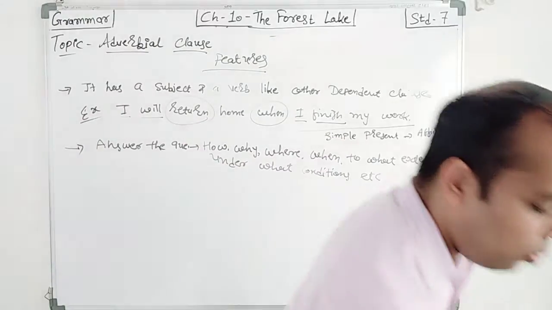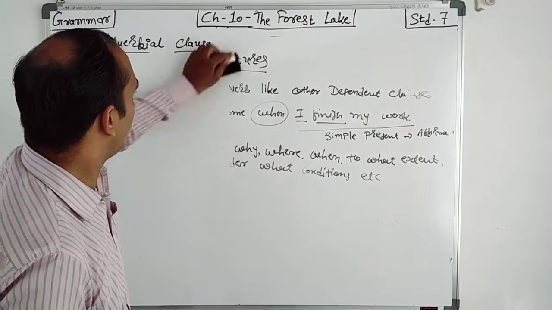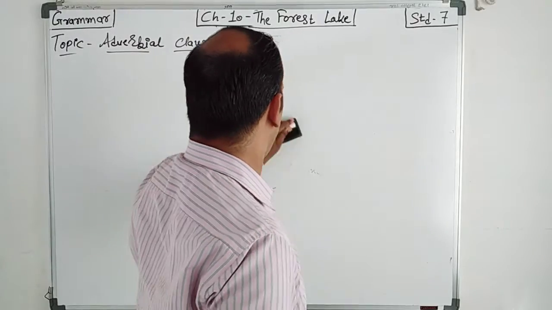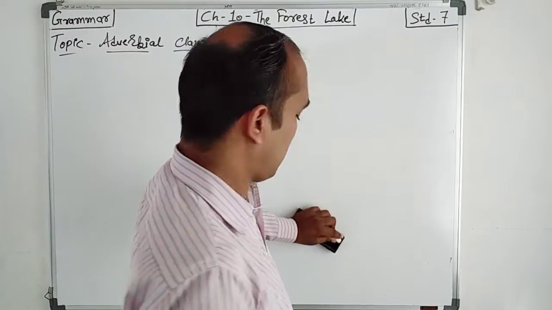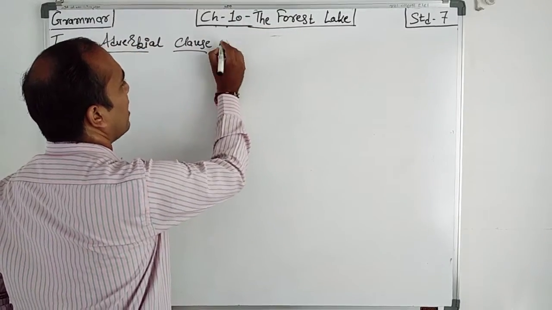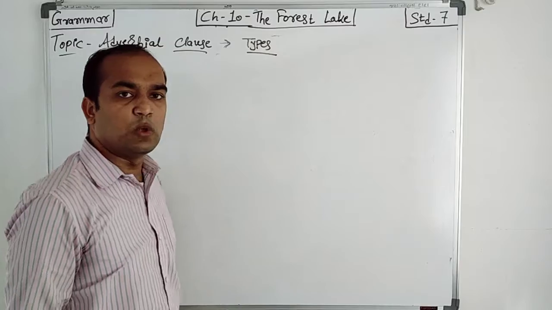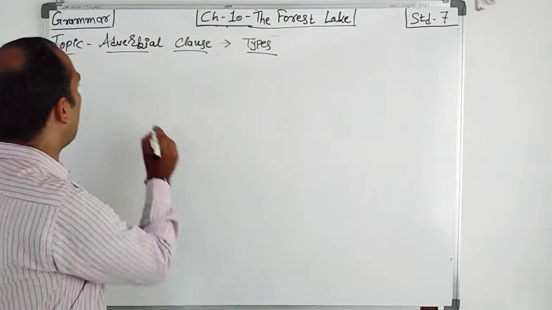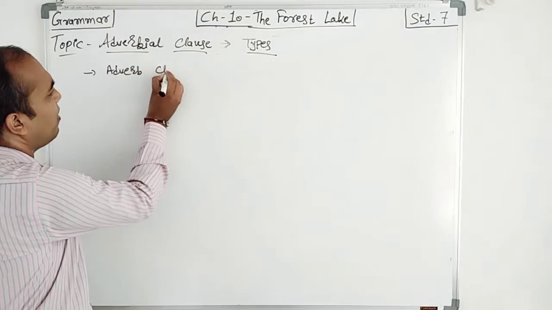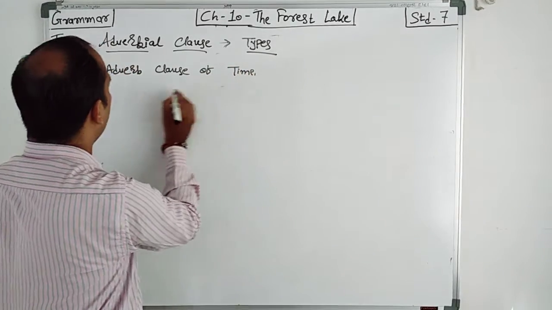So students, now there are 8 types of adverb clause. Number 1, adverb clause of time.